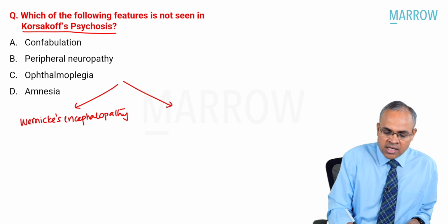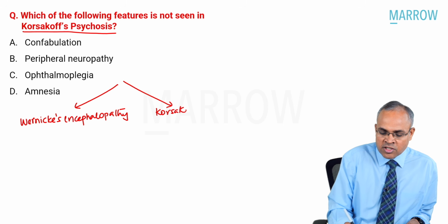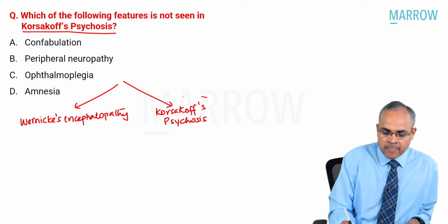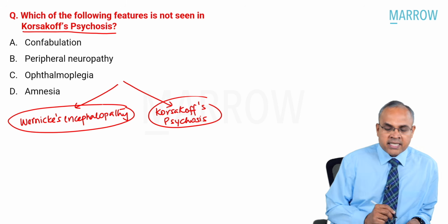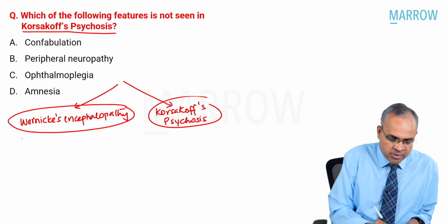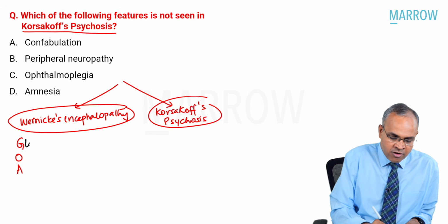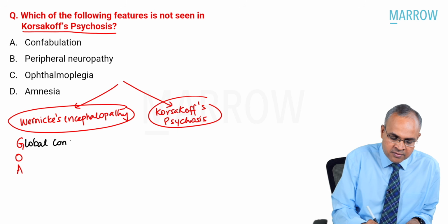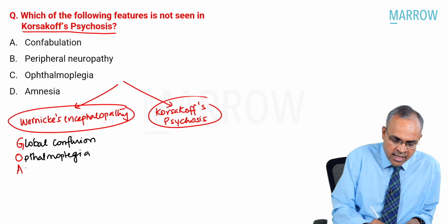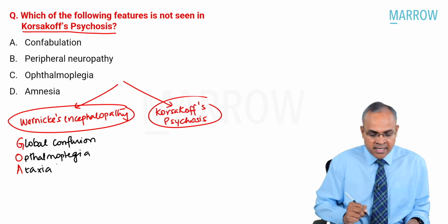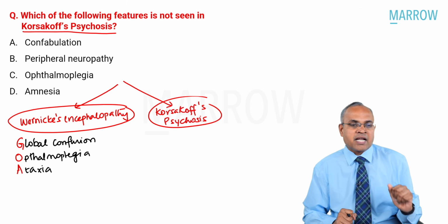The other condition is called Korsakoff's psychosis. Please remember, the characteristic features of Wernicke's encephalopathy are GOA, which is almost given by every faculty. They would teach you the same thing. GOA. What does it stand for? Global confusion, Ophthalmoplegia, and Ataxia. Correct? Wernicke's encephalopathy has these characteristic features.